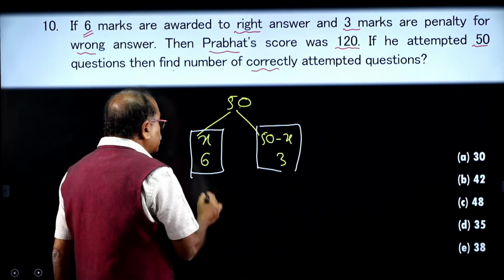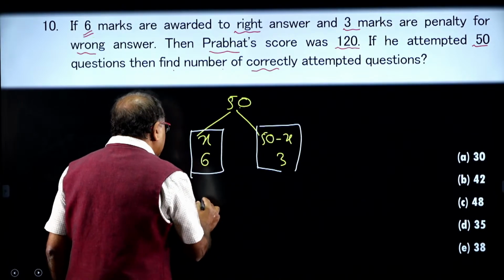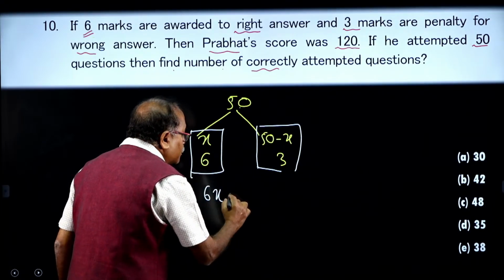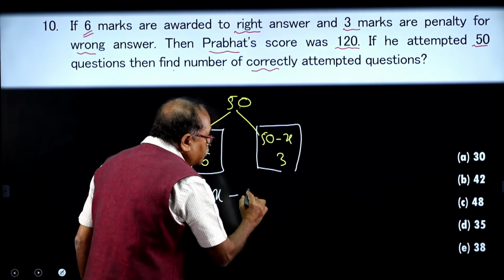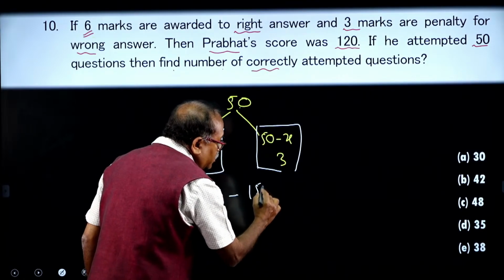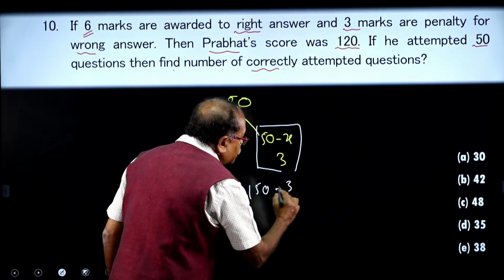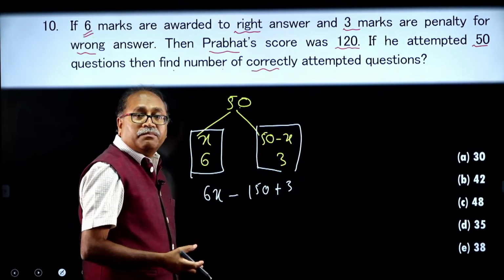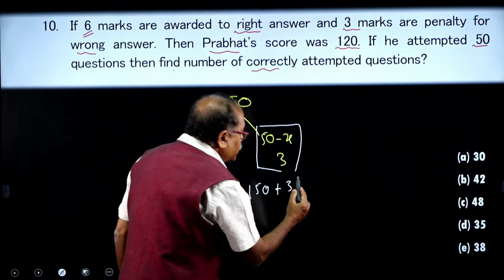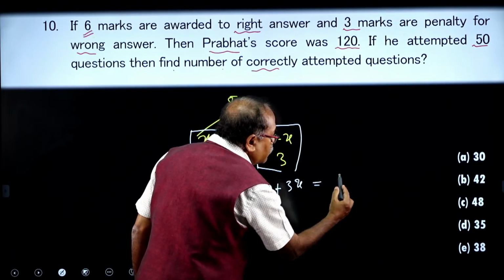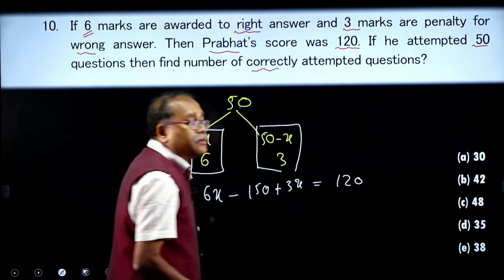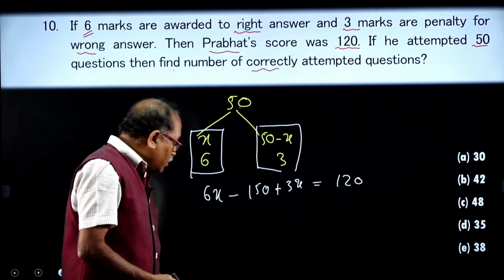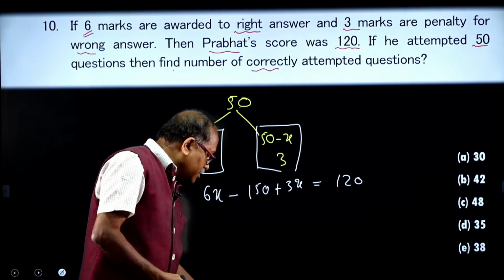So, let us take out this part, that is 6x minus 3 into 50, that is 150, minus into minus becomes plus. So, that is 3x, which is equal to 120. By solving this, you will be able to get the answer.